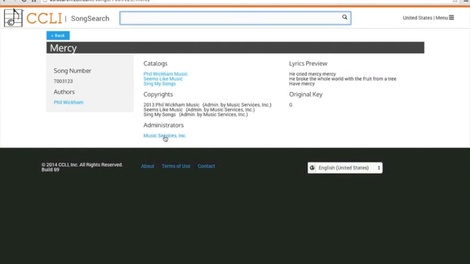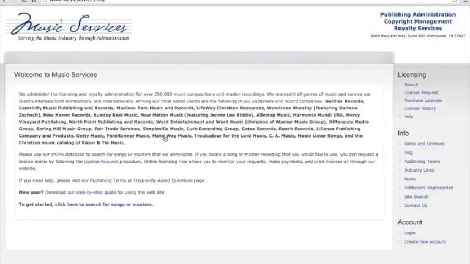Great thing is with Music Services, you can click on that link, and it will take you directly to the Music Services website, where you can enter a license request right over here. So Music Services works with a lot. Actually, I think some or all of their publishers are listed here, but they've been around for a very long time, and you could complete a license request directly on this website.